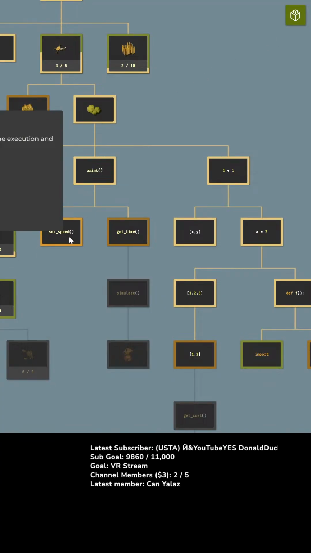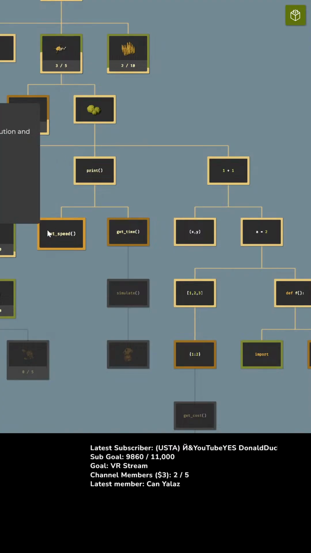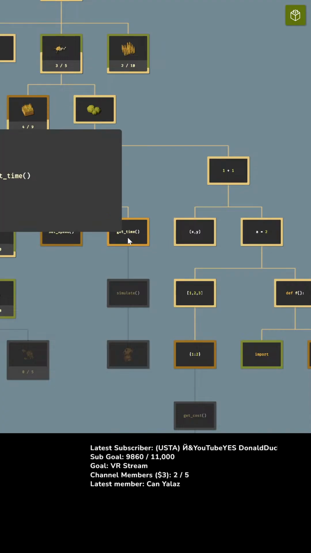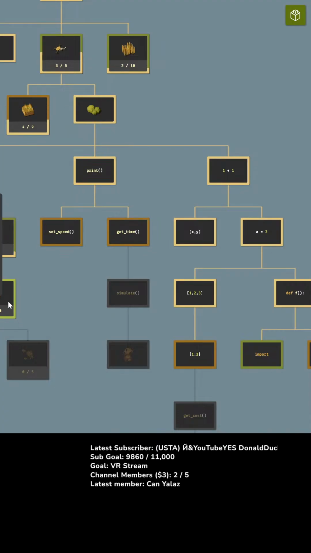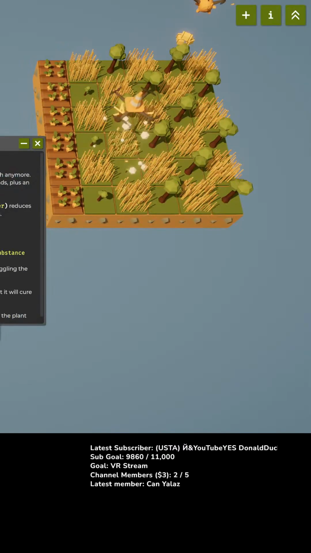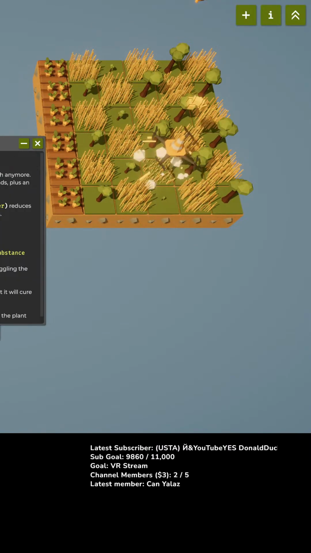Now, hold on. How do I set the speed? Let's go faster. Set execution speed. What do I... Unlock cost... Oh, 500 gold. How do I get gold? Okay, well, I can get sunflowers right now. Sunflowers and power. And fertilizer. Okay, so I can get fertilizer.